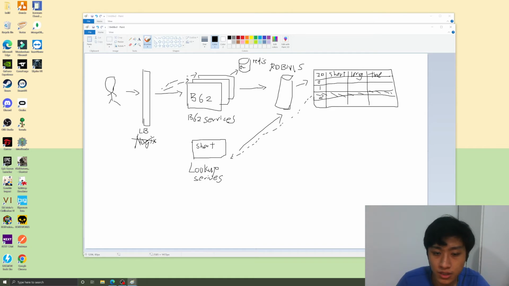For example, counts 0 to 1000 are one key, and 1001 to 2000 is another key. If I have service 1, service 2 and service 3, they can be independent. Service 1 I assign to 0 to 1000, service 2 I assign to 1001 until 2000, and so on and so forth.